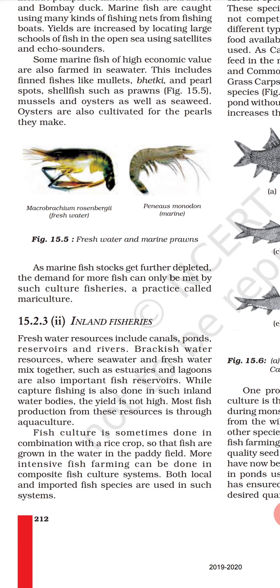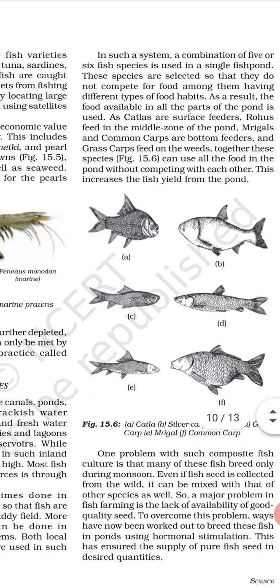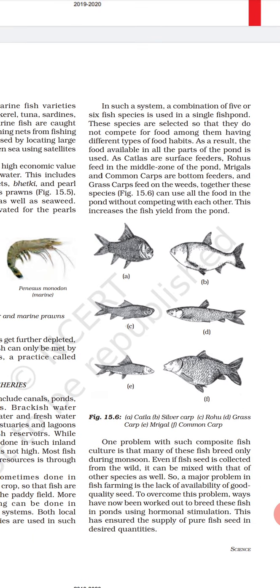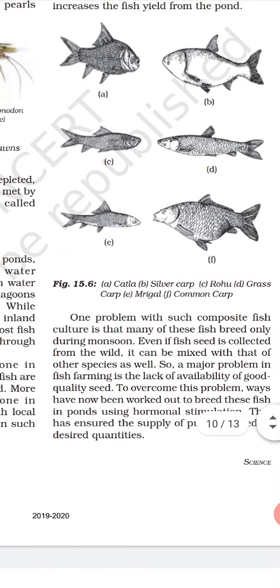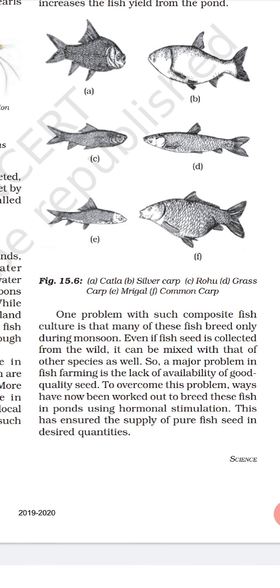So more intensive fish farming can be done in the composite fish culture system. Both local and imported fish species are used in such a system. Okay. So the one problem with such composite fish culture is that many of these fish breed only during monsoon. So even if fish seed is collected from the wild, it can be mixed with that of other species as well. So to overcome this problem, ways have now been worked out to breed these fish in ponds using hormonal stimulation. So this ensures the supply of pure fish seed in the desired quantities.